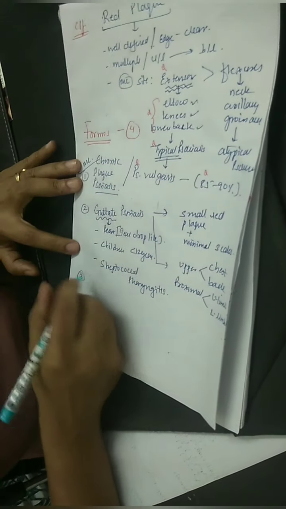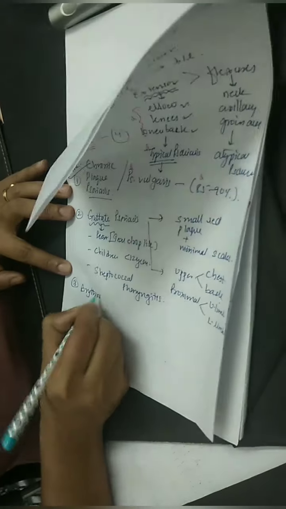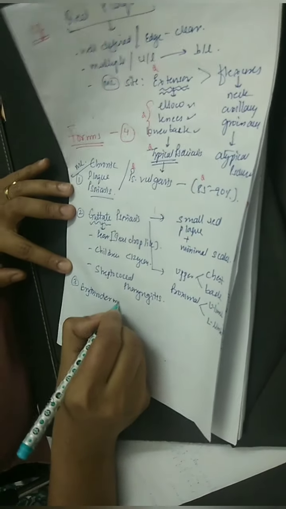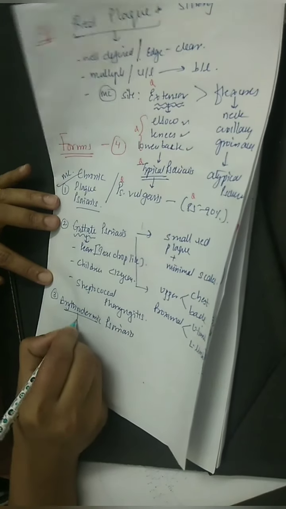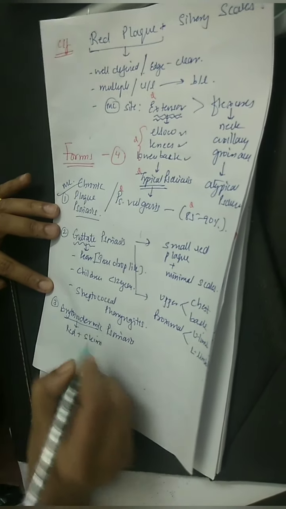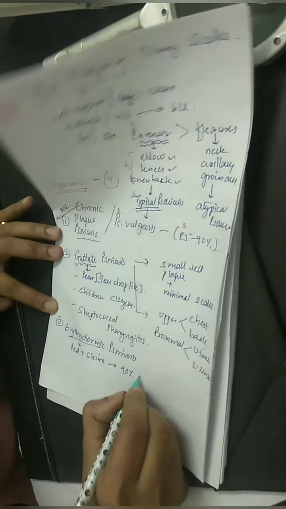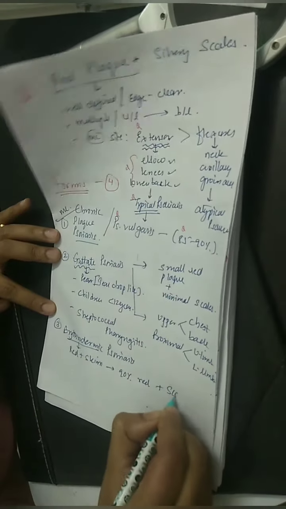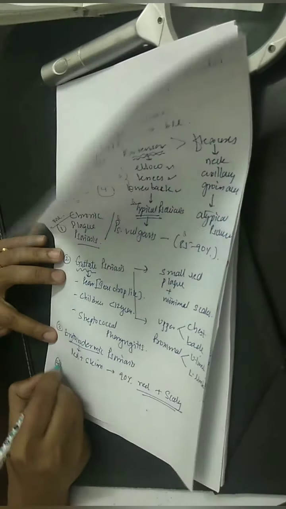Next, the third type is erythrodermic psoriasis. What do you mean by erythroderma? Erythro means red, derma means skin. When 90% of skin becomes red and scaly, we call it erythroderma. And the most common cause of erythroderma is psoriasis. Fourth is pustular psoriasis.